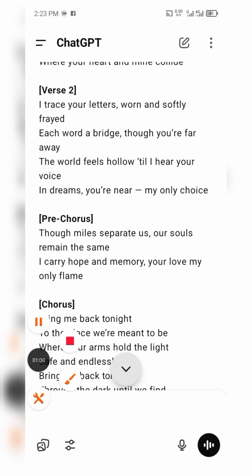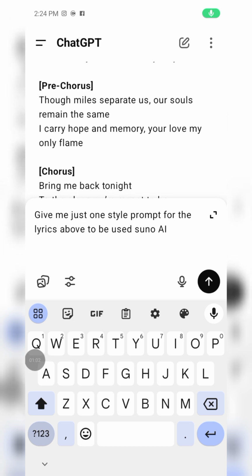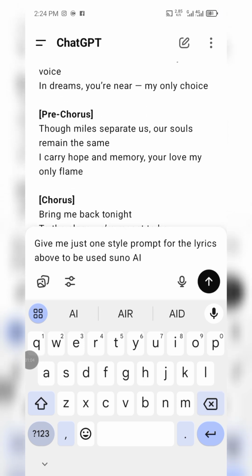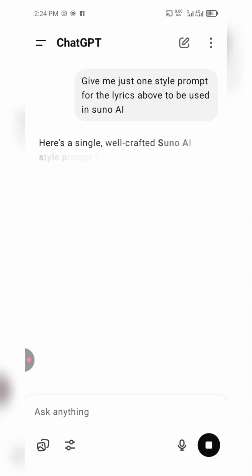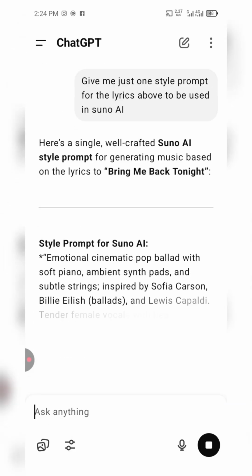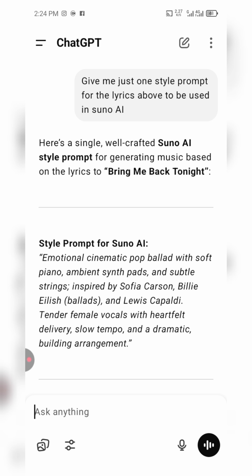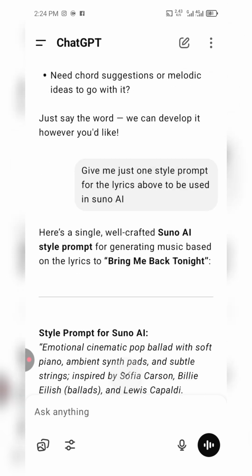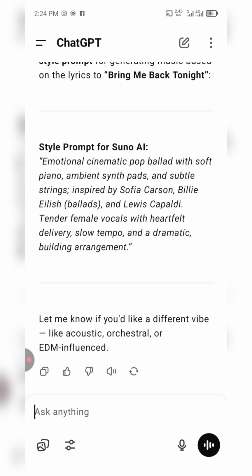So this is it. Now I'm going to give another prompt to ChatGPT. Here I'll be saying, give me just one style prompt for the lyrics above to be used in Suno AI. The thing is, we're going to be using Suno AI to generate our music, and Suno AI is going to ask for a style prompt. So we need the style prompt for the lyrics that ChatGPT just sent to us.